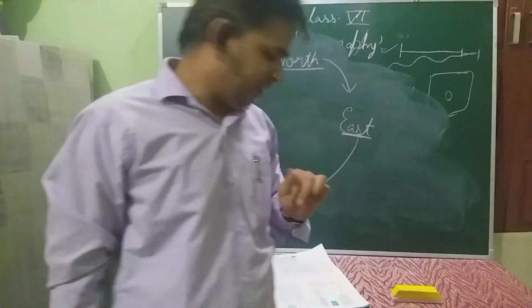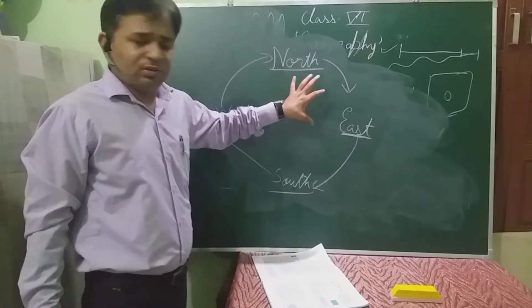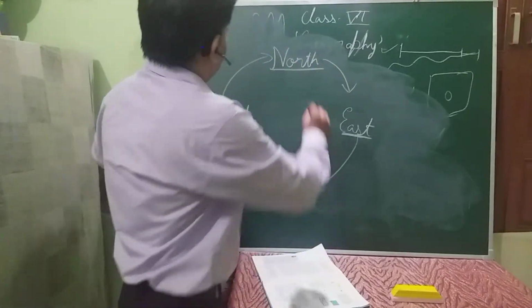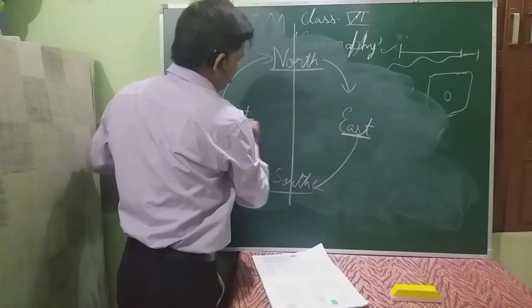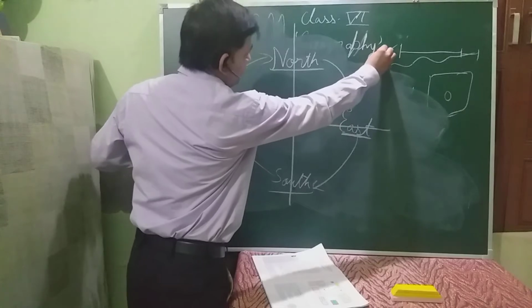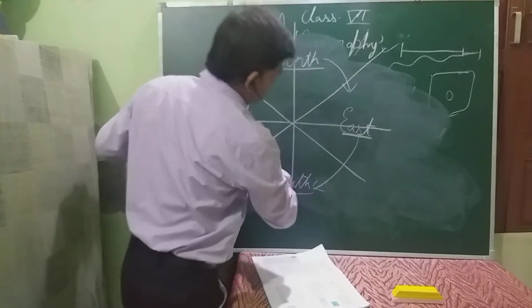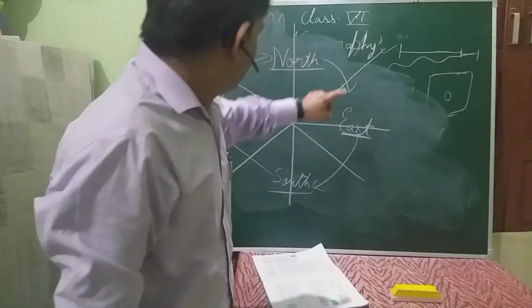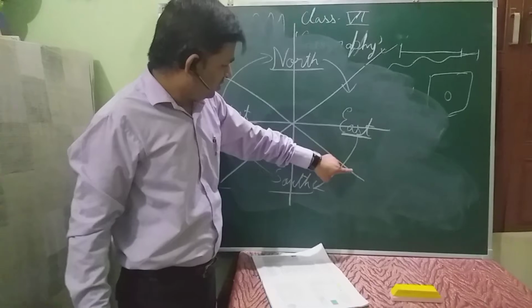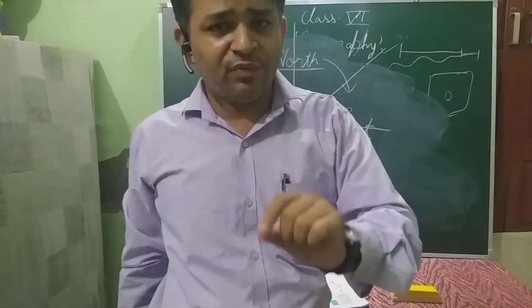After these four major directions, there are subdivisions of directions. We will divide this by putting a cross line between them. So how do we name these directions? These four lines have four different names.